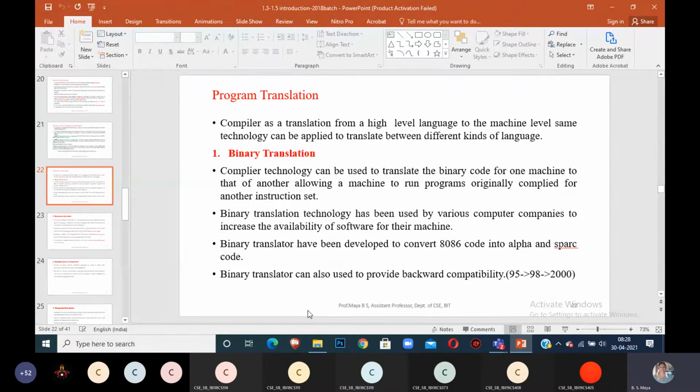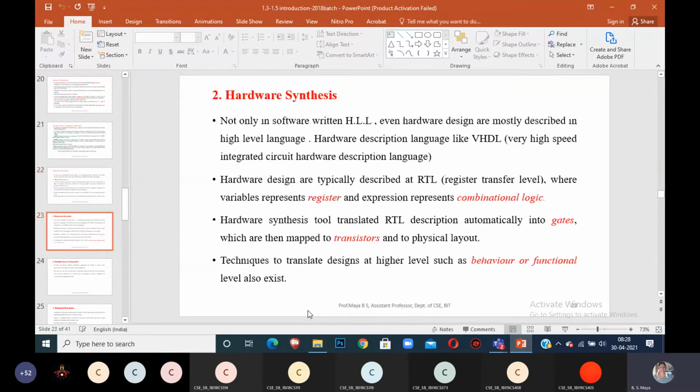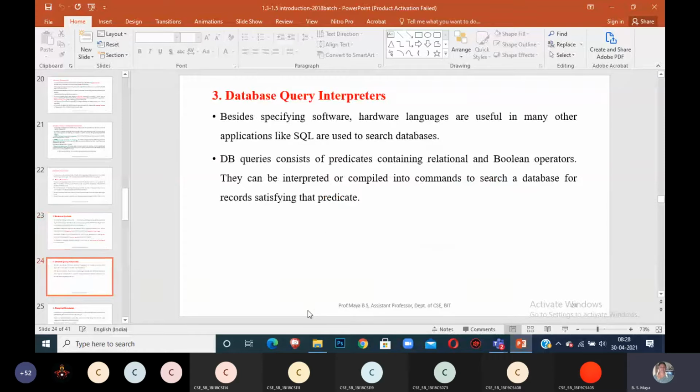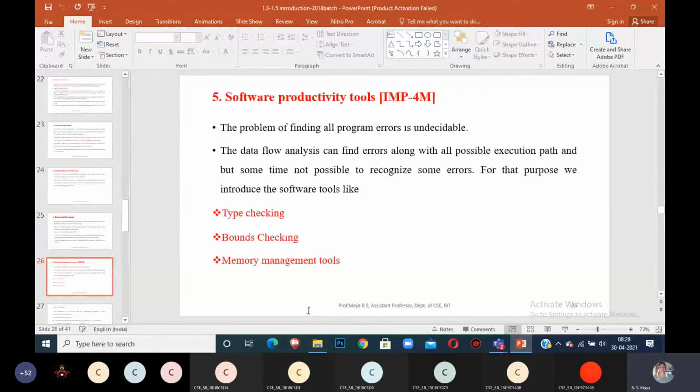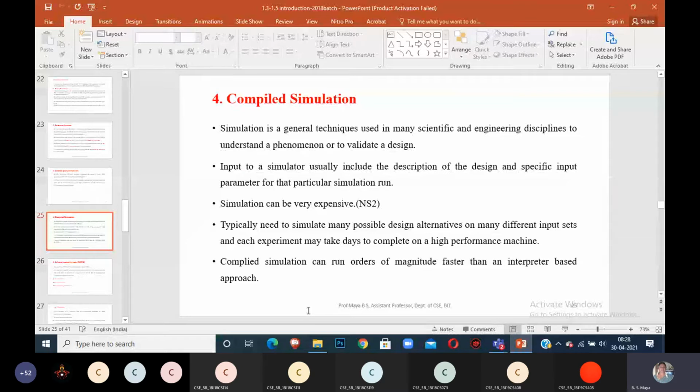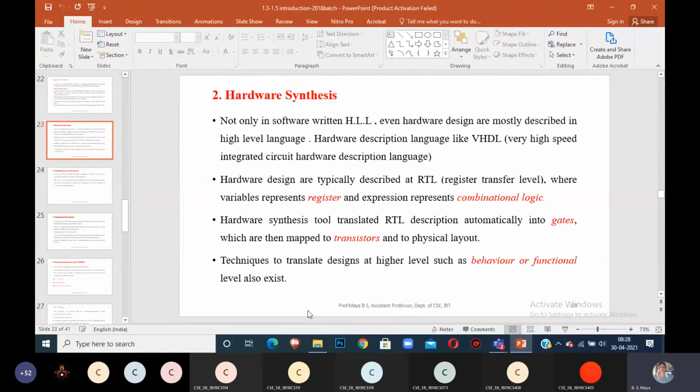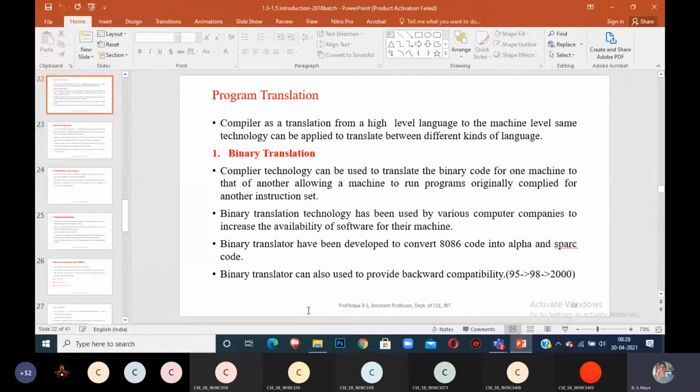According to that, we can divide program translation into four types. One is binary translation, the second is hardware synthesis, the third is database query interpreter, and the fourth is compiled simulation. This program translation can be done in different formats, and that can be divided into four types. Let me go to binary translation.